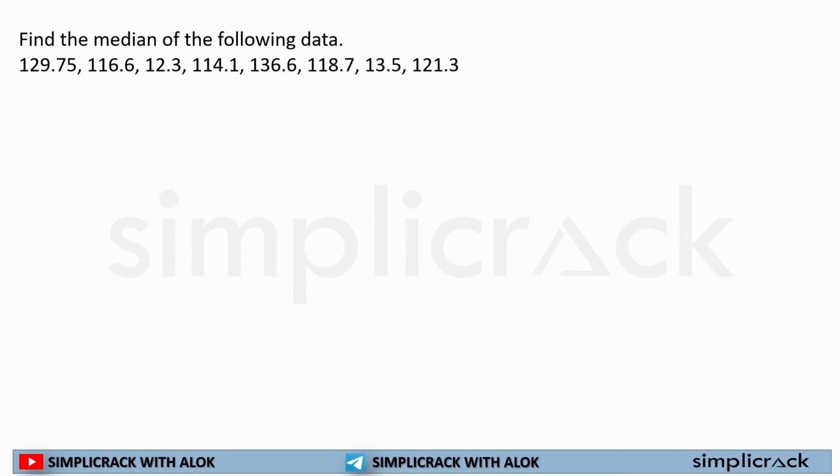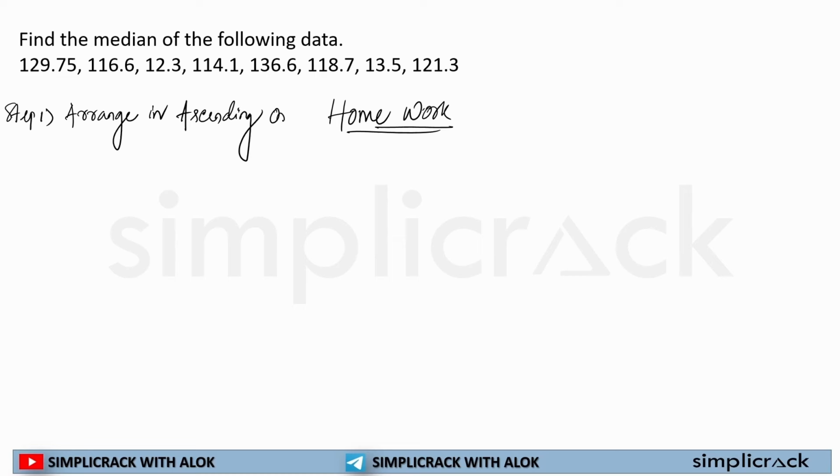Now for this particular data, this will be your homework. But let me tell you what to do. Step 1, arrange in ascending order, smaller to larger.